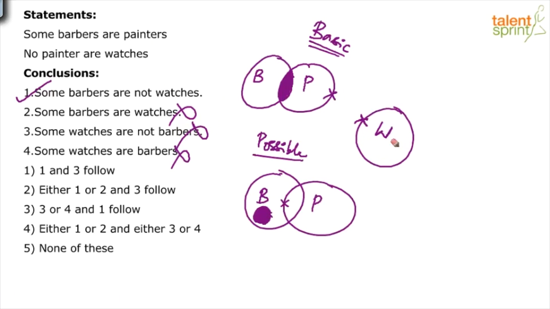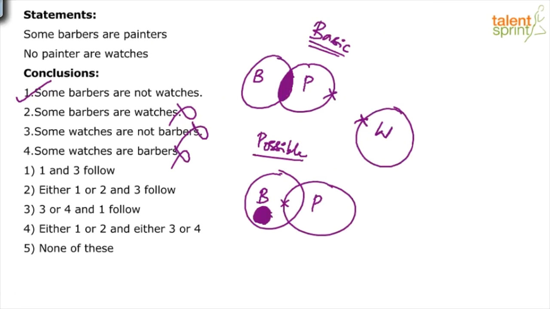Yes or no? When a conclusion follows the basic diagram, you have to check the possible diagrams to check whether it follows or not. But when a conclusion does not follow the basic diagram, there itself we can conclude that it is a wrong conclusion, right? So I think out of the 4 conclusions, only 1 follows and the remaining 3 do not follow.